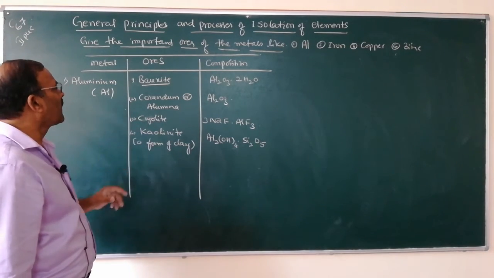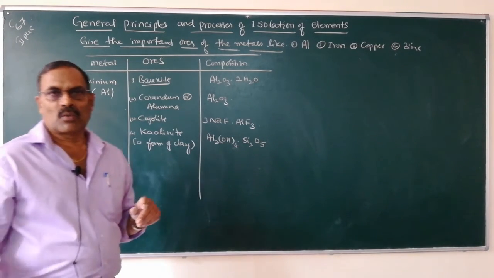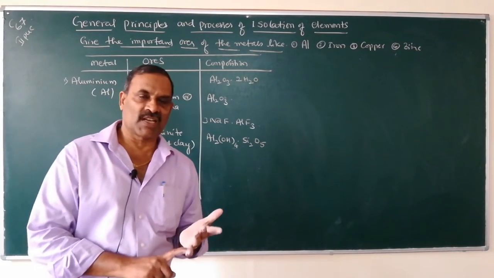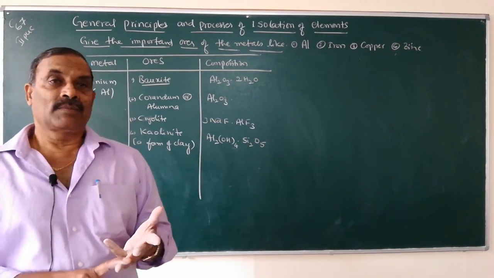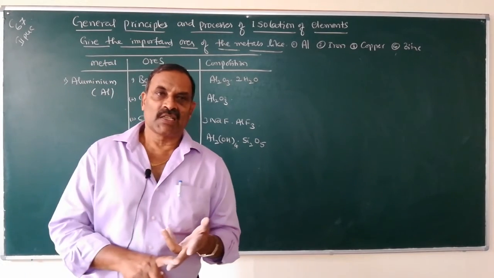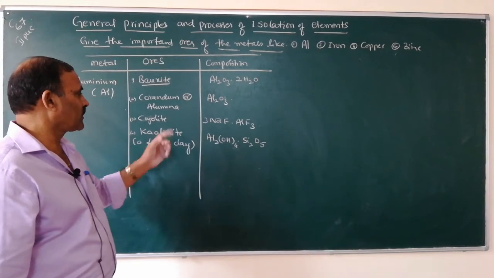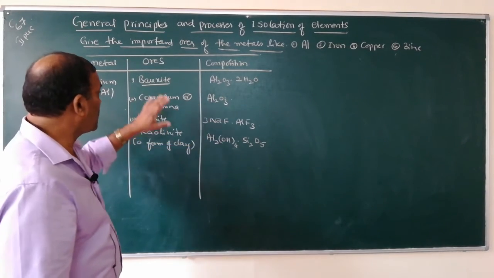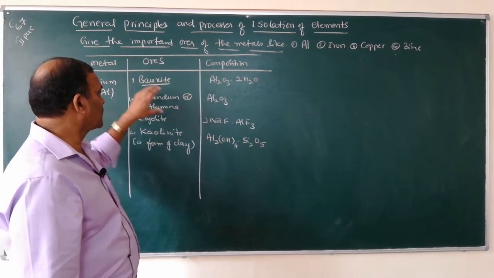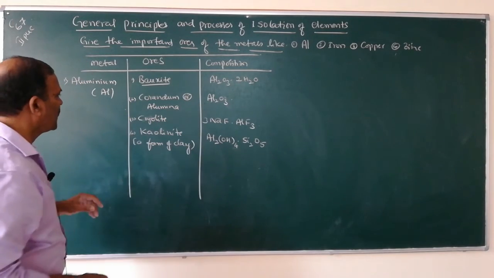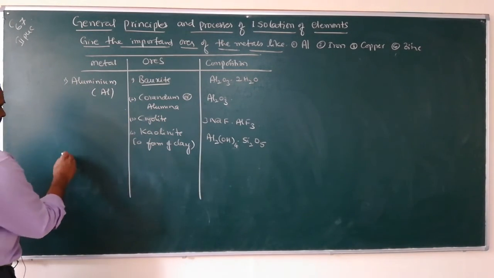So what are the important ores of aluminium? Bauxite, corundum, cryolite and kaolinite. You have to remember the formula of bauxite. The important ore of aluminium is bauxite.